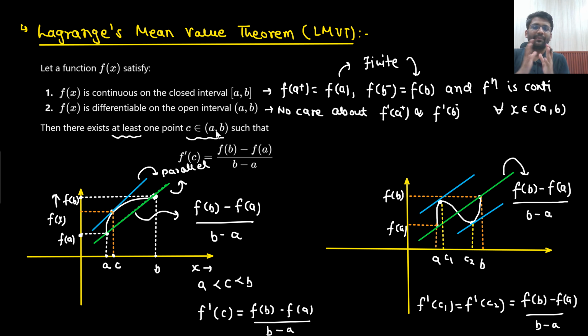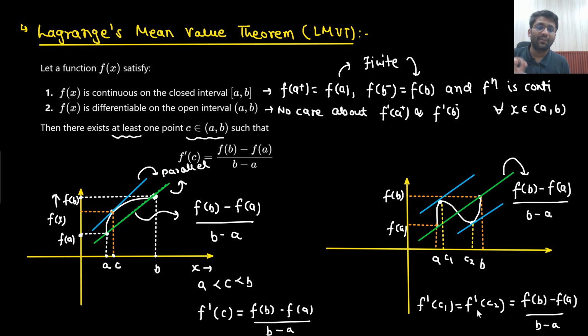So did you understand the meaning of Lagrange's mean value theorem? You need to pick 2 points: x equals a and x equals b. Find the values f of a and f of b. Draw the curve in between. There will be 1 point such that if you draw the line joining a to b, the slope will be f of b minus f of a divided by b minus a. On the curve, there will be 1 point whose slope is the same. The slope or tangent at that point is f dash c.